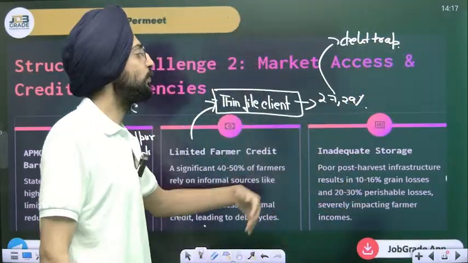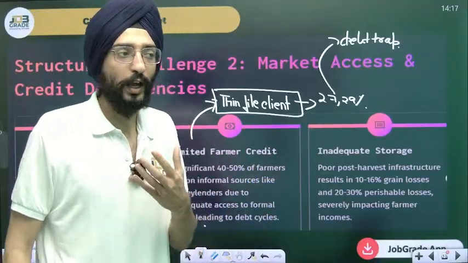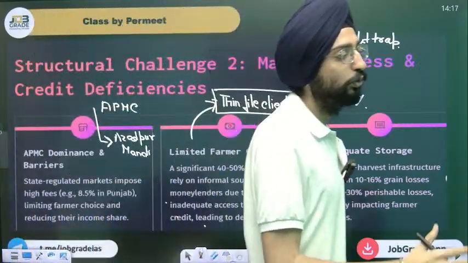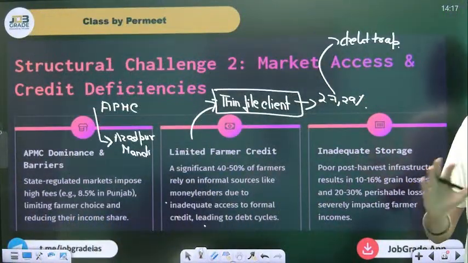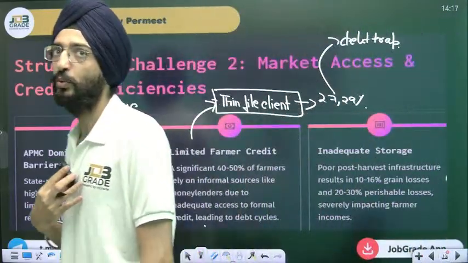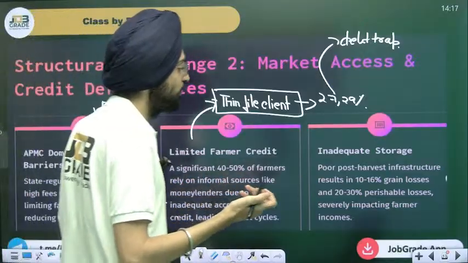Because once you raise a loan at 27 to 29%, you have to pay. It's generational trauma. Not only you, your son and your grandson will pay this. And again, there is no escape from that. Inadequate storage, as we have discussed.